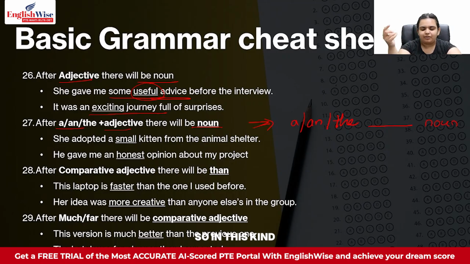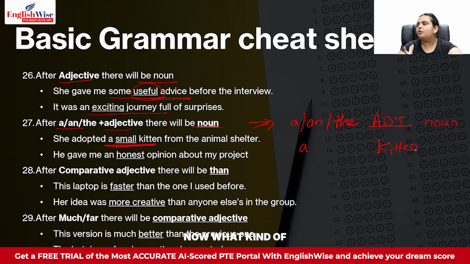In this kind of formation, it will always be an adjective in the blank. Okay, she adopted a small kitten. So you see a small kitten. Over here, a is the article, kitten is your noun.